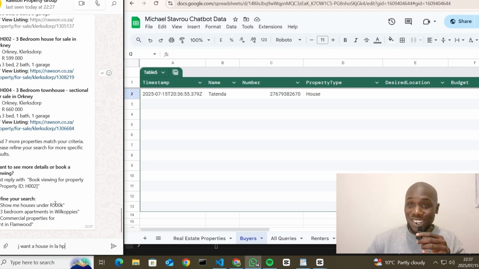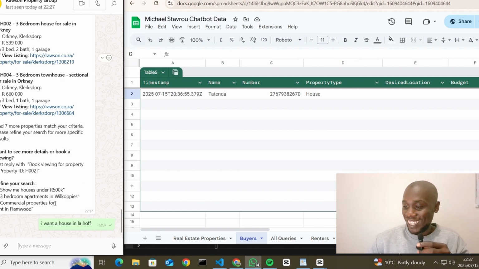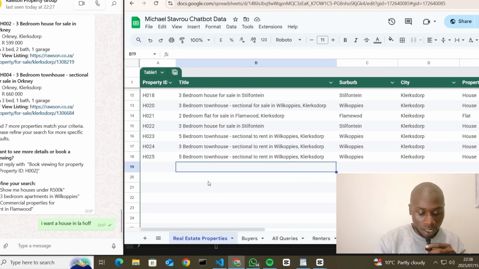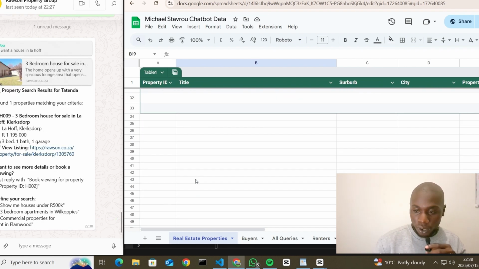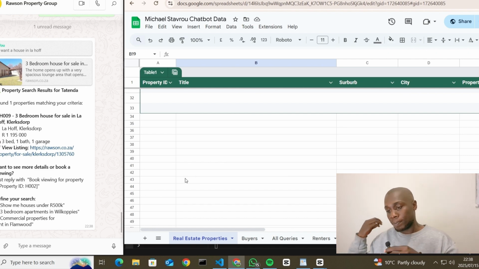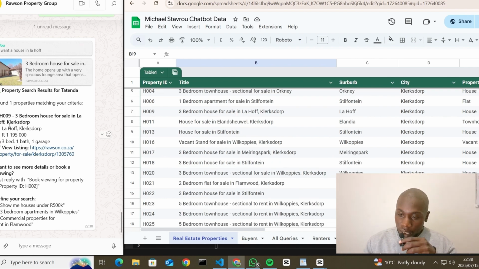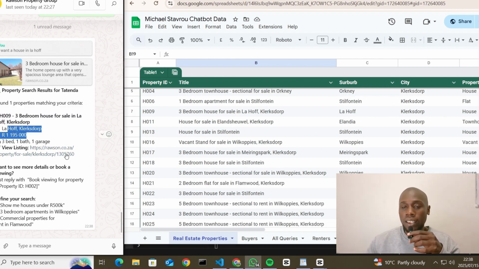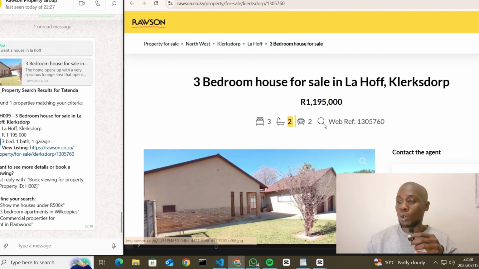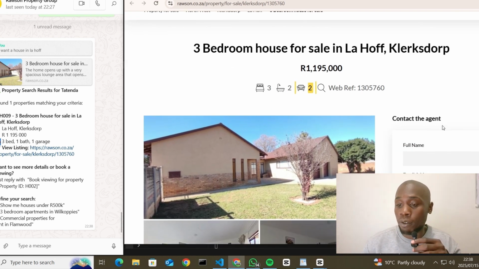Sorry it took so long for us to get here, but we are here. So we want to buy a house in Laos. We'll just tell the robot, I want a house in Laos. Then it will go through the database. The amazing thing about this database is that you can just add the house and it will automatically read. We can add up to 300 houses per sheet, and we can have 6 sheets, so don't worry about how many houses you have on your database.